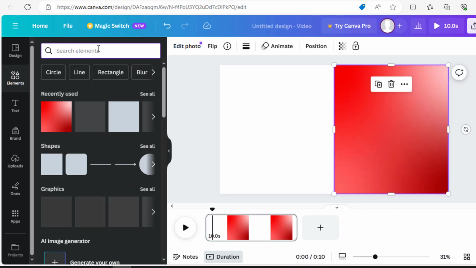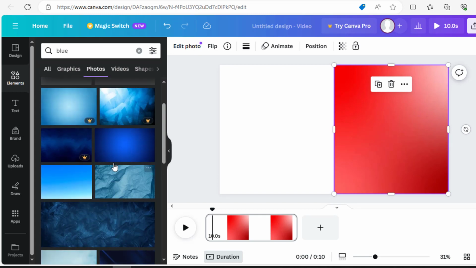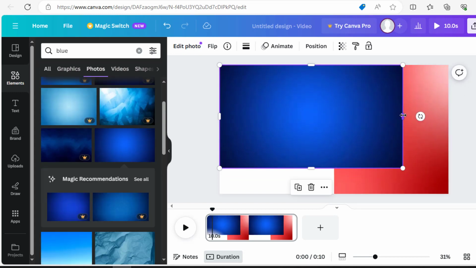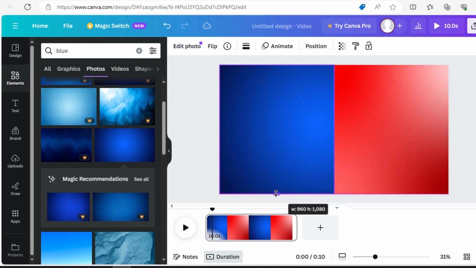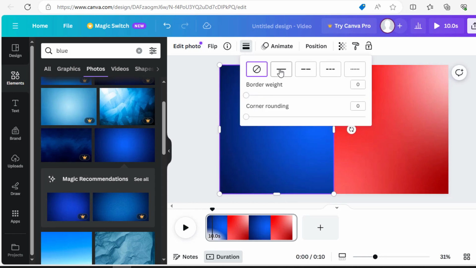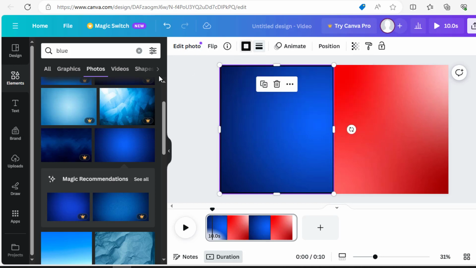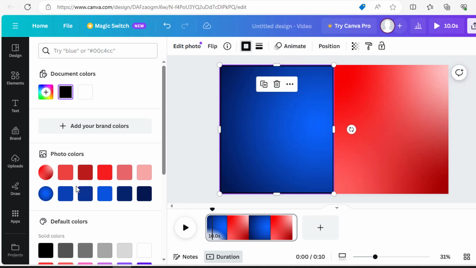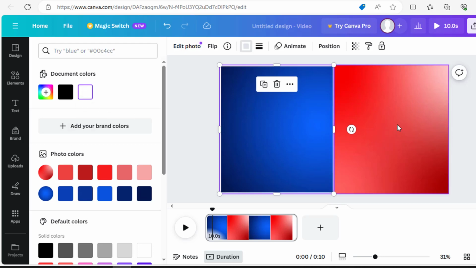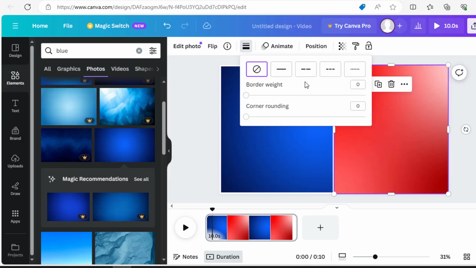Now select one blue background image from the Elements section. Now adjust it with the screen. Now from this option you can use border type and border weight. Now clicking here change the color of the border. Do the same for the red image.